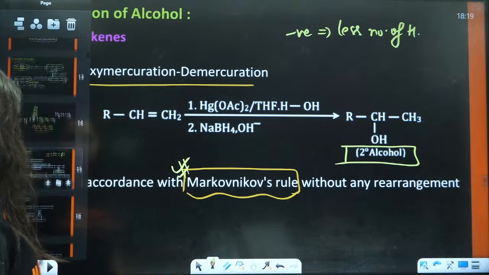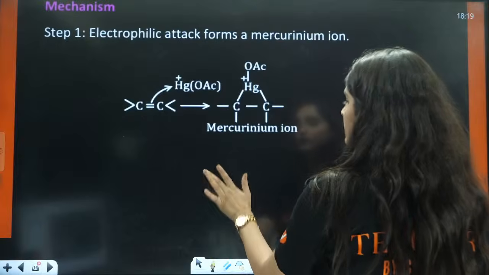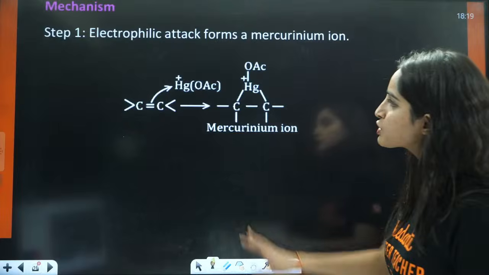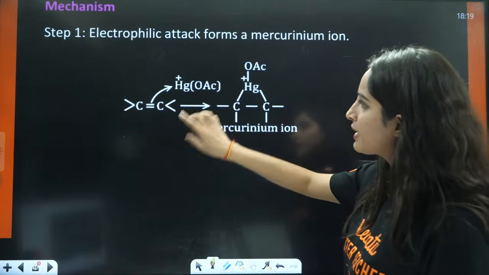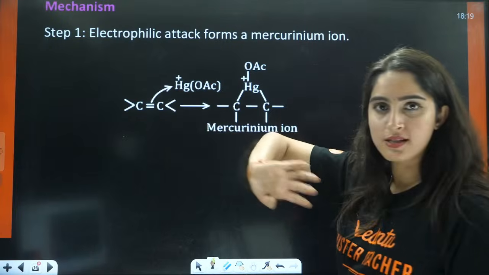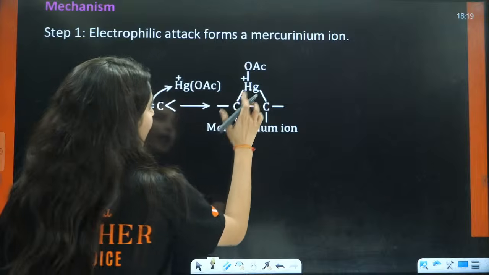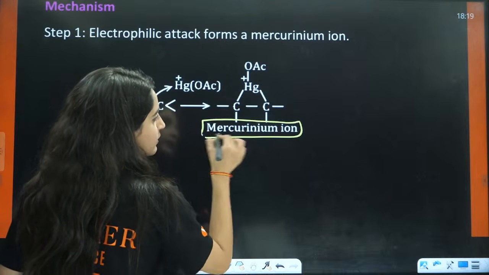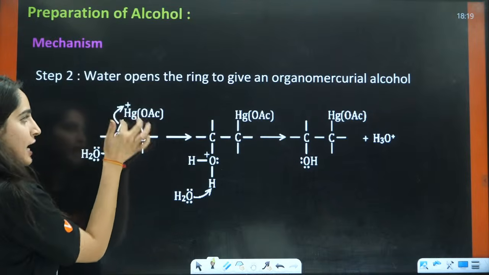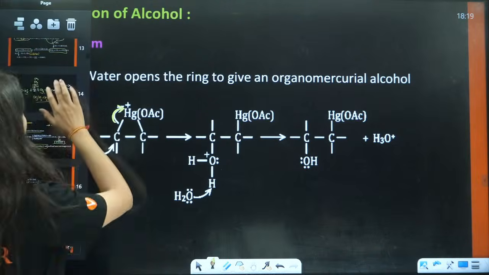So basically, let us do the mechanism as well. Here, why is it following the Markovnikov rule? Why is this not following the anti-Markovnikov rule? Because what you will see here, this Hg is going to attack on this double bond, and it is going to form a compound in which you will have the formation of this kind of mercurinium ion. So now in the next step, this mercurinium ion, this Hg positive, is going to take electrons from here, and in the reagent we also have water.